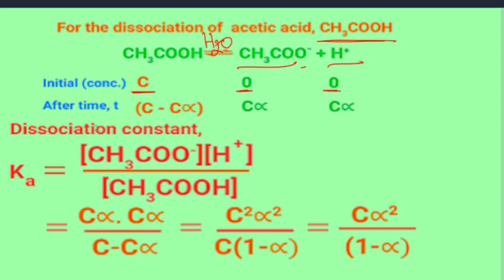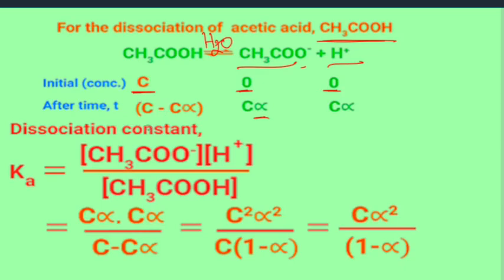After time t, when water is added, alpha particles dissociate, so alpha of acetate ion and alpha of hydrogen ion are observed, and undissociated particles will be 1 minus alpha.